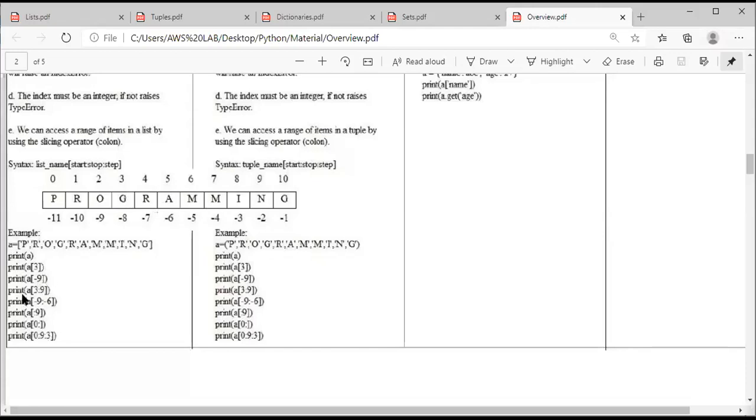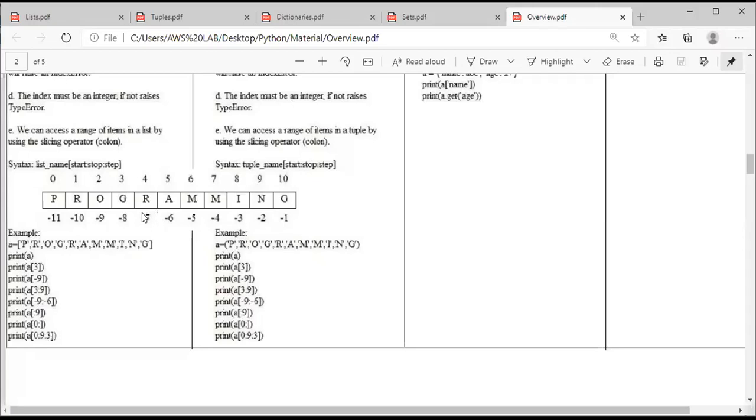Next, print a of 3 colon 9. This is called positive indexing. Next, print a of minus 9 colon minus 6. Now I am asking the interpreter to access a group of values by using negative indexing. So minus 9 is here, and minus 6 is here. Minus 6 will not be accessed; it is accessed only up to just before it. So OGR will be the output.